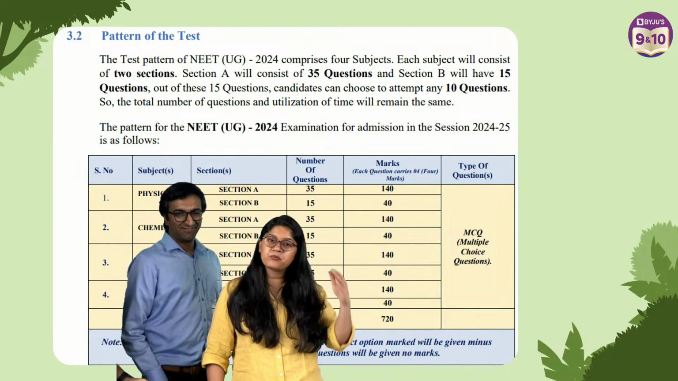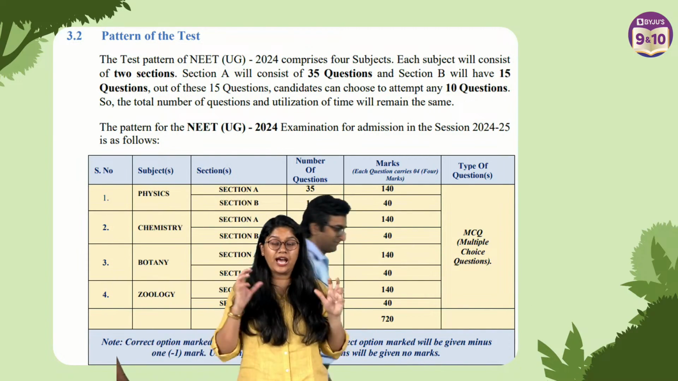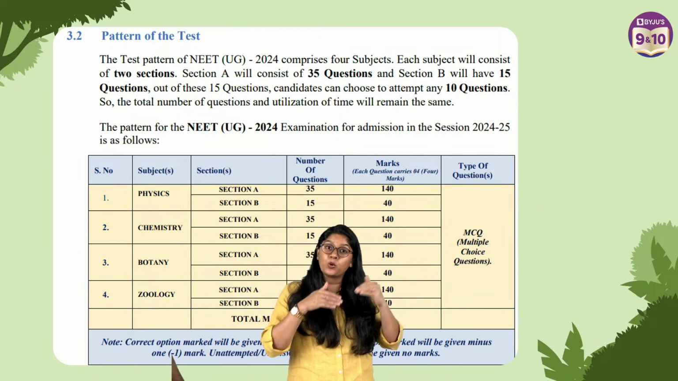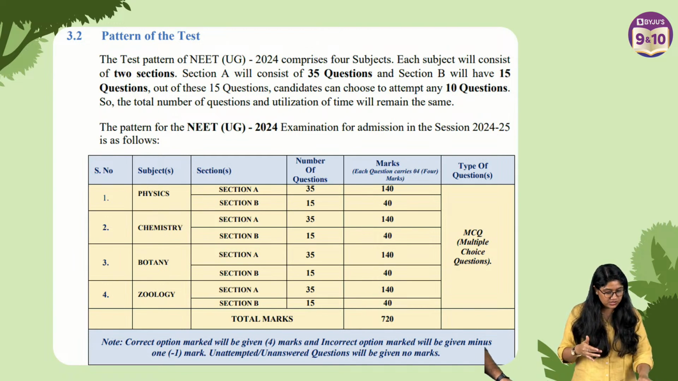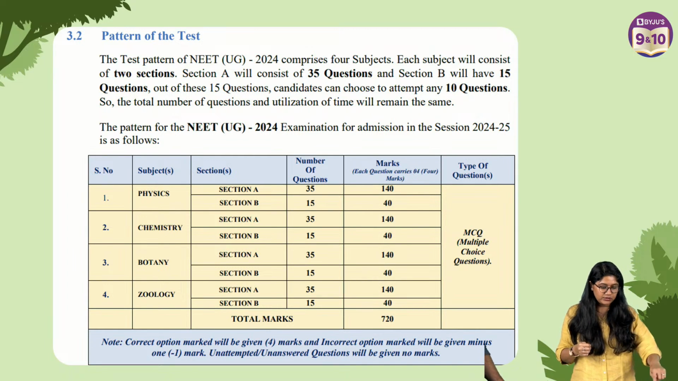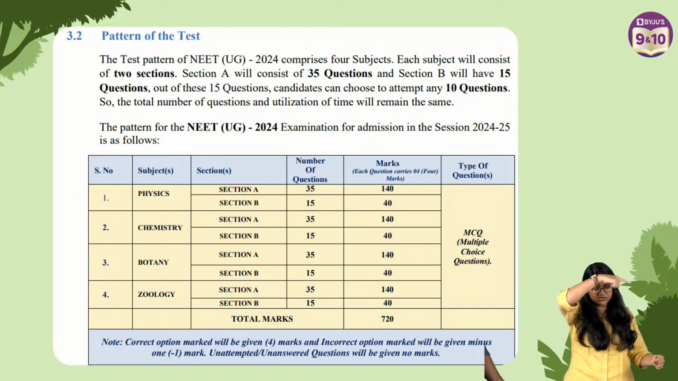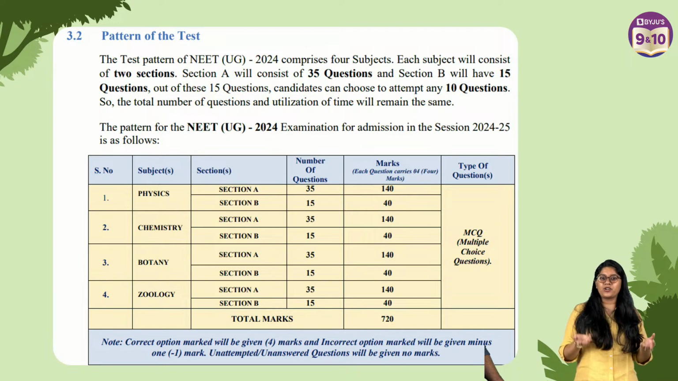Everyone, in bio we have botany and zoology, with equal weightage in both. We have 35 questions and 15 questions in botany, and 35 questions and 15 questions in zoology. So the total number of questions from bio is definitely more as compared to physics and chemistry. It's very important that you study bio well. If you want to crack NEET, bio should be your best friend.